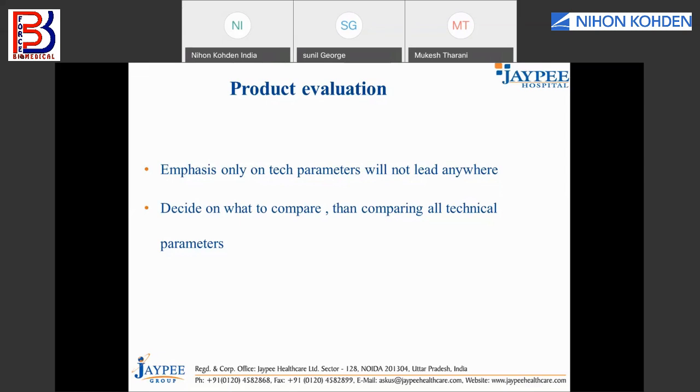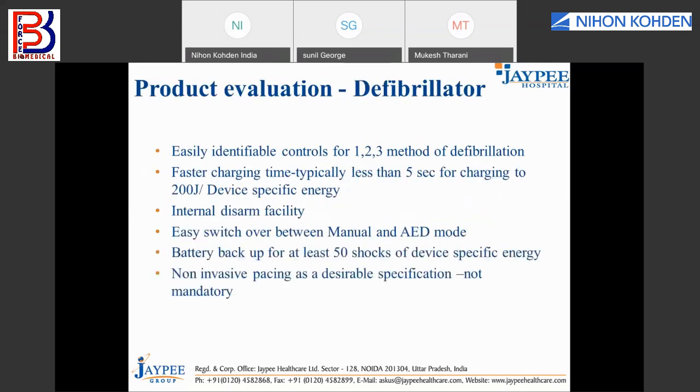Next slide, please. Just to give an example, since we have been discussing defibrillators, let me give you a product evaluation checklist for a defibrillator. Some mandatory things we need to compare in the defibrillator. If you remember, in the previous discussions we discussed the way of doing the defibrillation, which is a 1, 2, 3 method. So the first parameter we should compare is whether this defibrillator has easily identifiable controls for 1, 2, 3. That means select energy, charge, and shock.